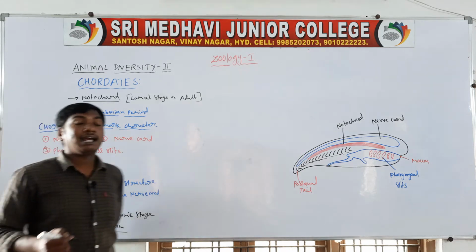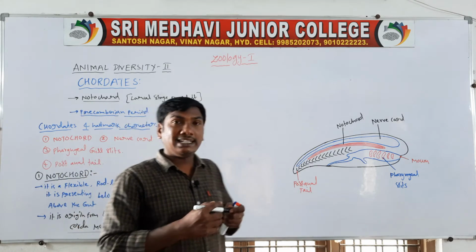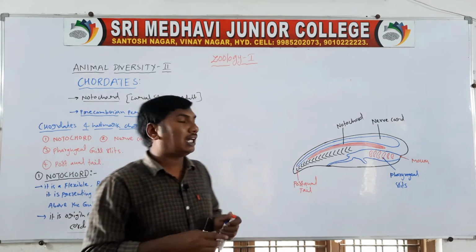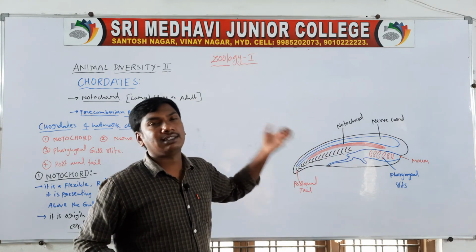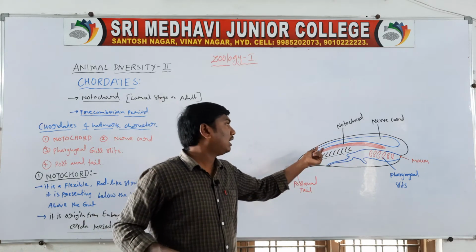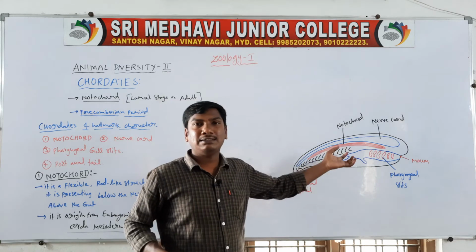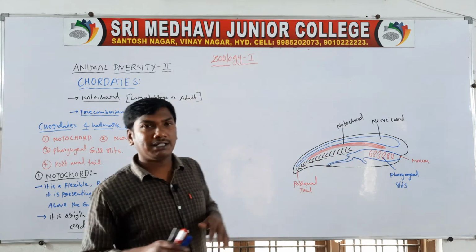It originates from the mesoderm. In the embryonic stage, it is mesodermal in origin. So the notochord originates in the embryonic stage and is mesodermal in origin.